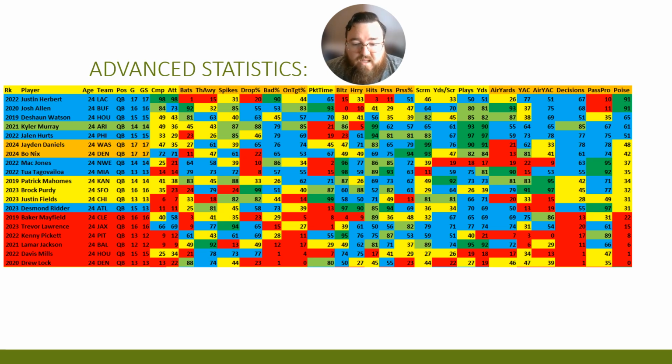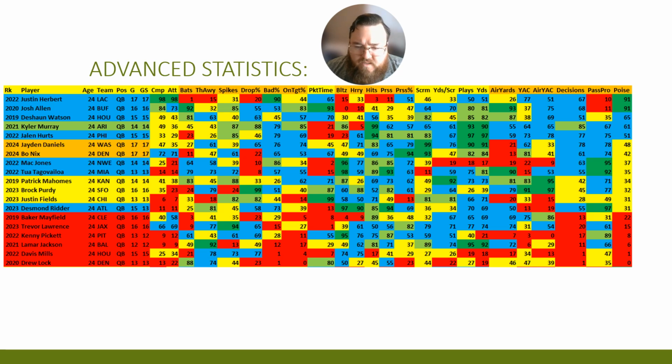And then, of course, his pass protection was actually decent this year as well. Decisions were decent. His poise ranking, which takes a look at how well you made decisions for the pass protection that you had, he was about average for that, which, nothing wrong with that, but just average, not really above average. Good area for him right there.